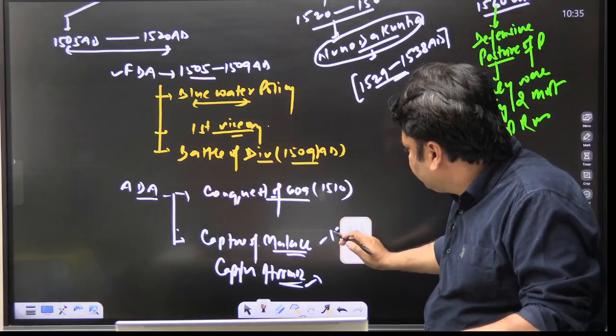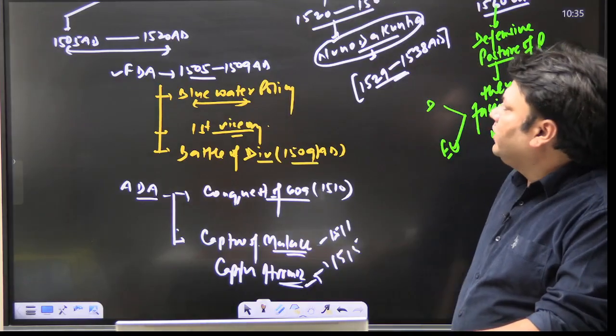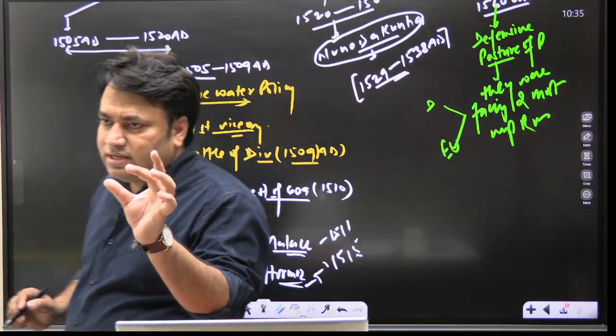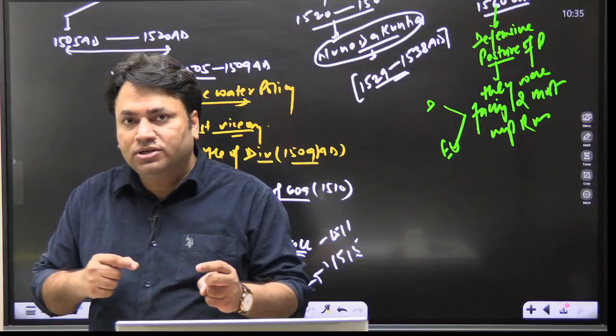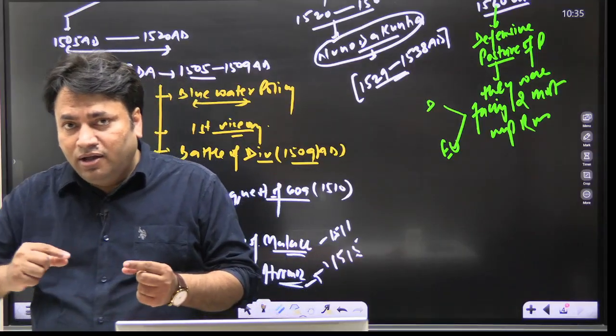Malacca 1511 and the capture of Hormuz 1515. I have already discussed the importance of these choke points. An important keyword from the last class was choke point. That is a small passage that is very important for trade and commerce. It is like a trade route.